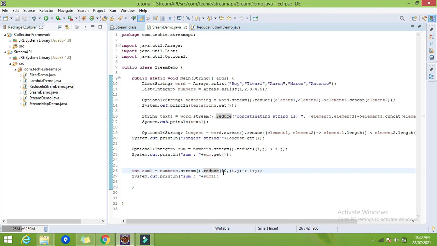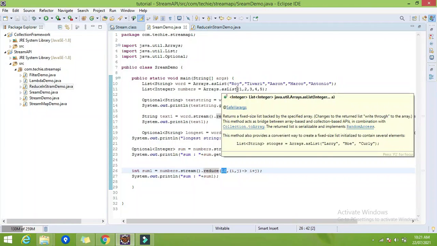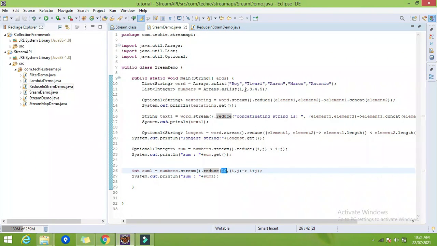So consider the initial value. If you are having some difficulty to understand the initial value, the initial value is nothing but the first element of the stream. You can consider, like we have this number list, right? 1 2 3 4 5. So you can consider this 10 before the 1, means the list will be 10 1 2 3 4 5, like that. Then what will happen, 10 plus 1 is 11, 11 will be in i, then 11 plus 2, then again it will come to the i. Got it? Like that only initial values work.